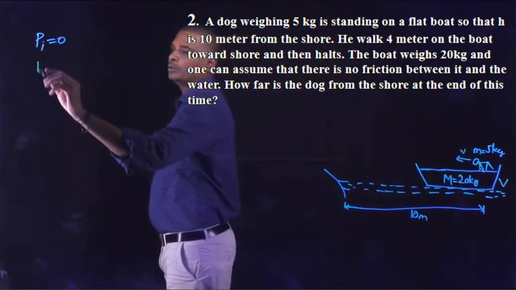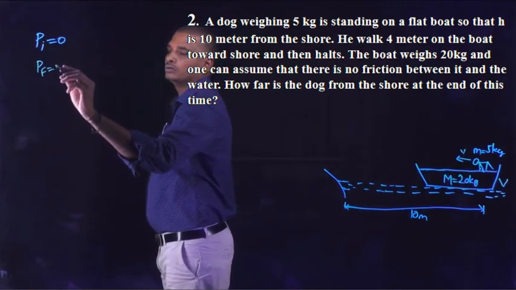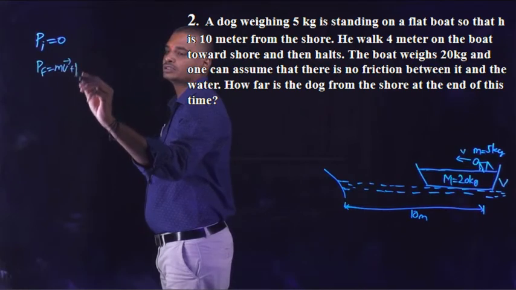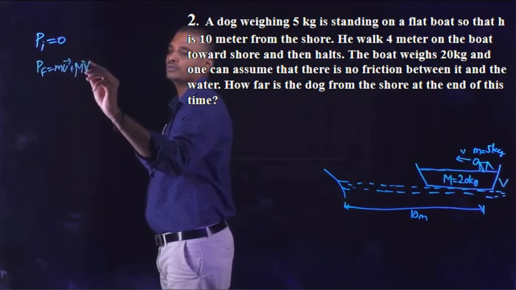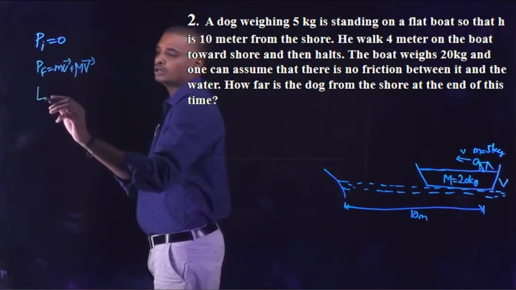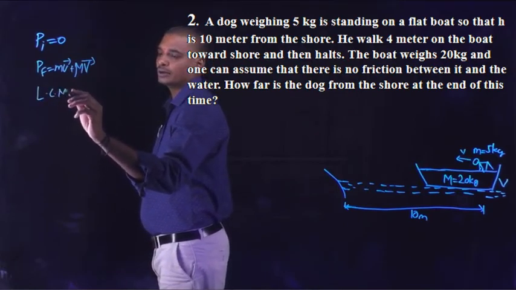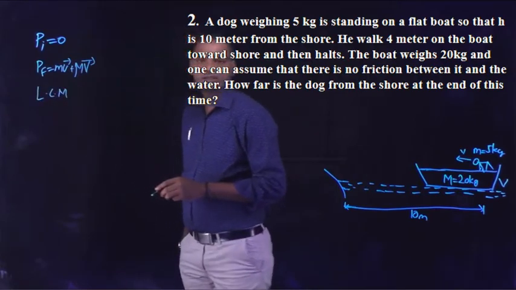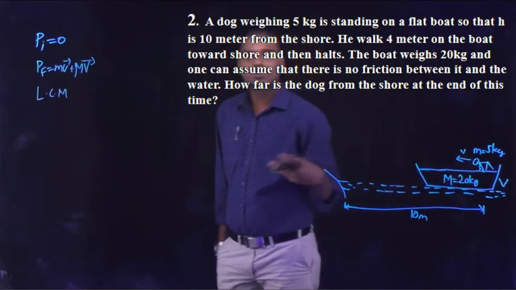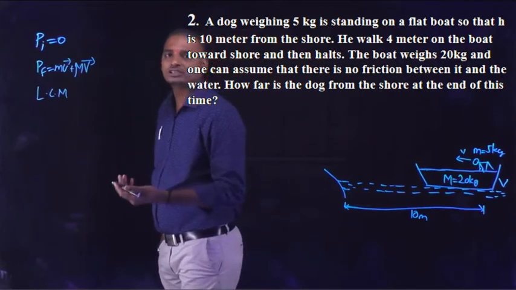So final momentum is equal to mass of the dog into velocity of the dog plus mass of the boat capital M into velocity of the boat capital V. Now according to the law of conservation of momentum, as there is no external force acting on the body, the total momentum should remain constant.